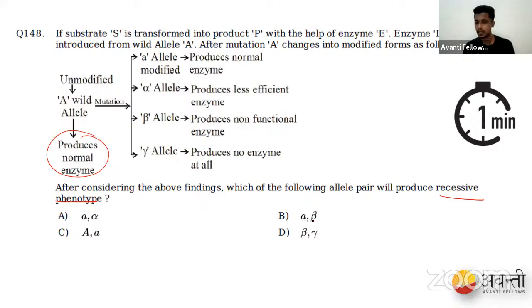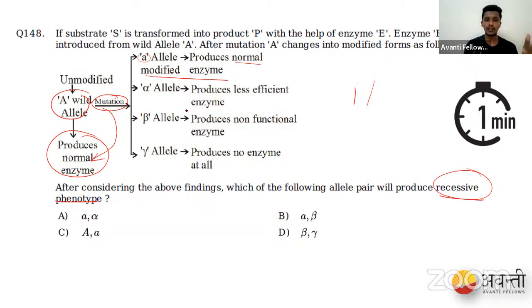That will help everybody. See, people, we have an unmodified allele. This particular wild allele went under a mutation, but even after the mutation it produces a normal enzyme. If it produces a normal enzyme, then we have to find the recessive allele. Look at this: if allele A is present, it is producing normal modified enzymes. So that means it can be dominant, right? When two alleles come together, it is still able to produce a normal modified enzyme.